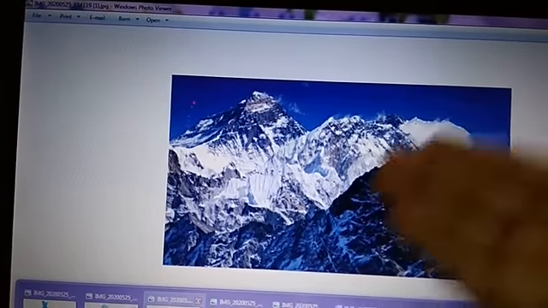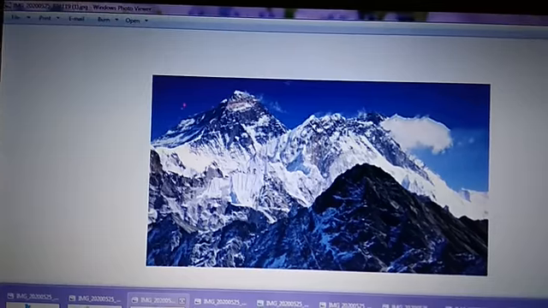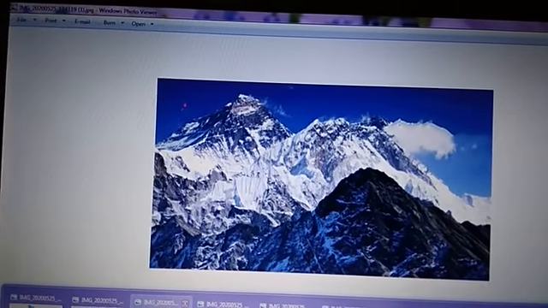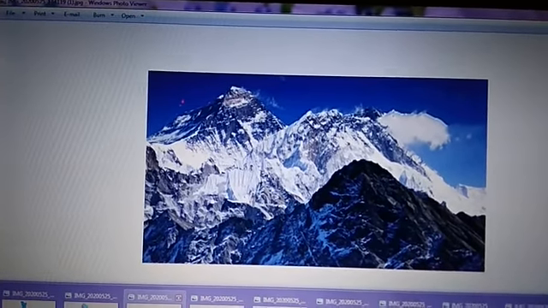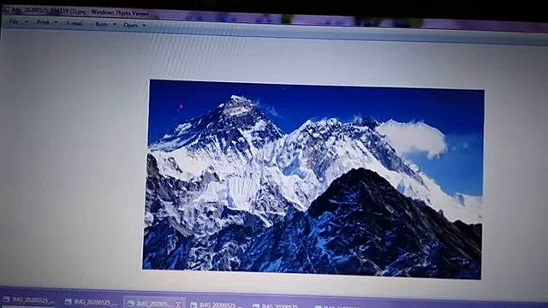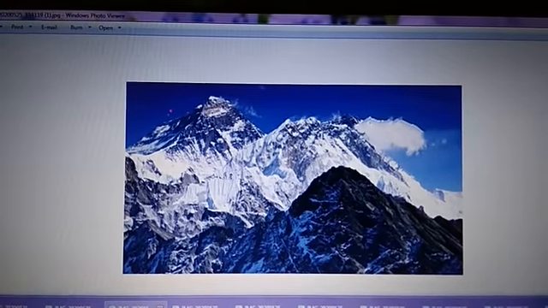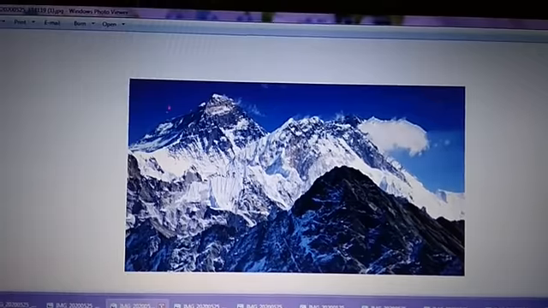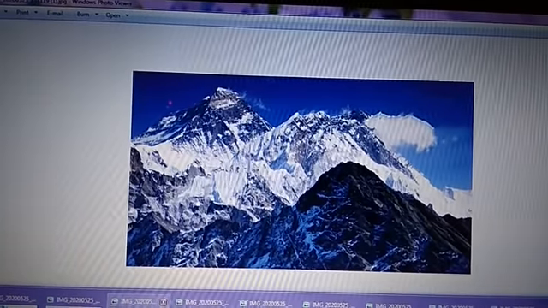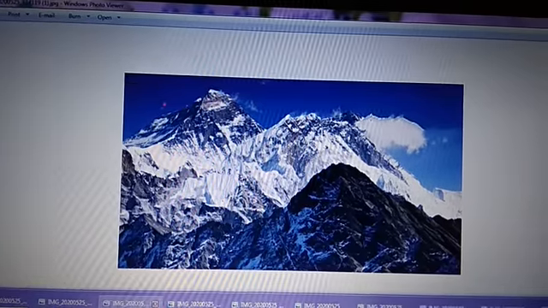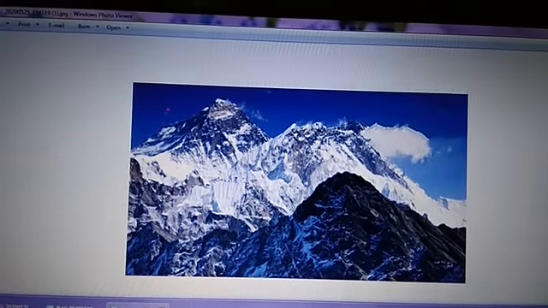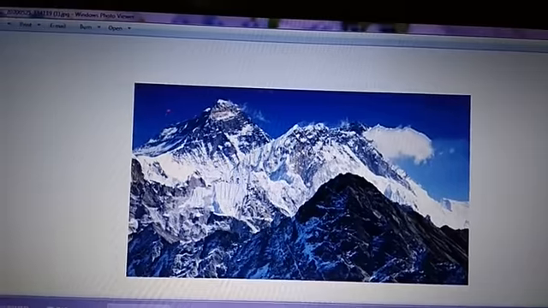Now these regions, as they are covered with snow and the temperature is very low, vegetation is not possible here. You cannot grow crops in these regions, and as cultivation is not possible in this region, human settlement is also not possible in the Greater Himalayas.